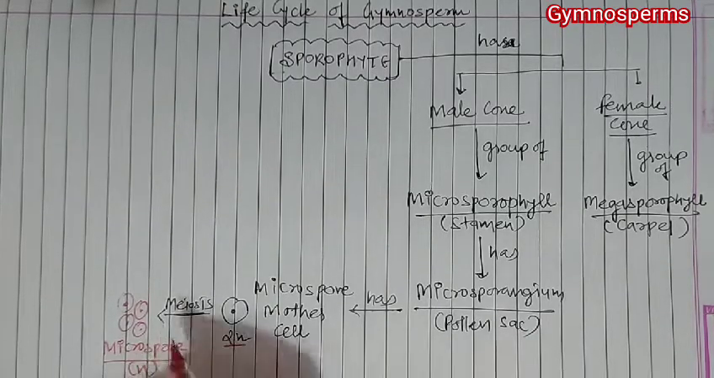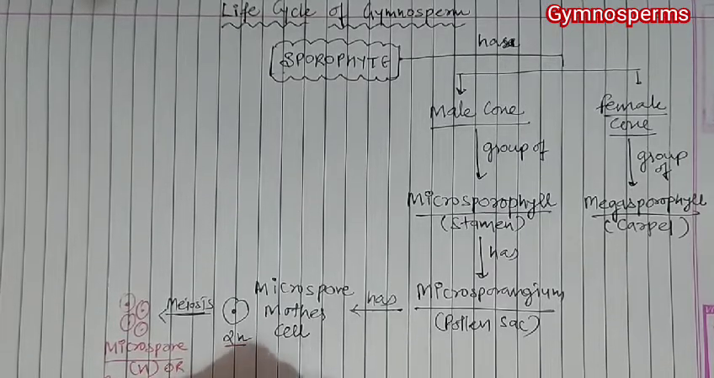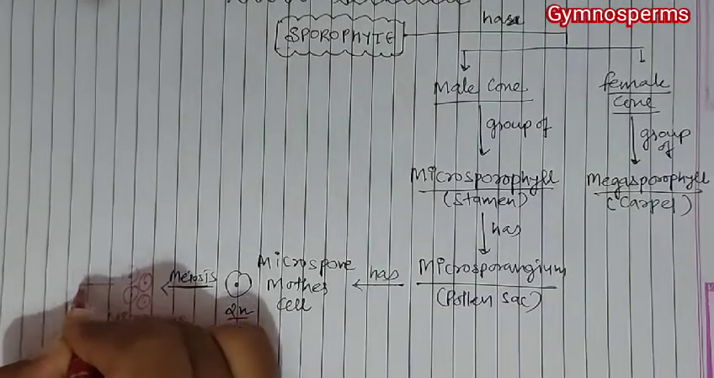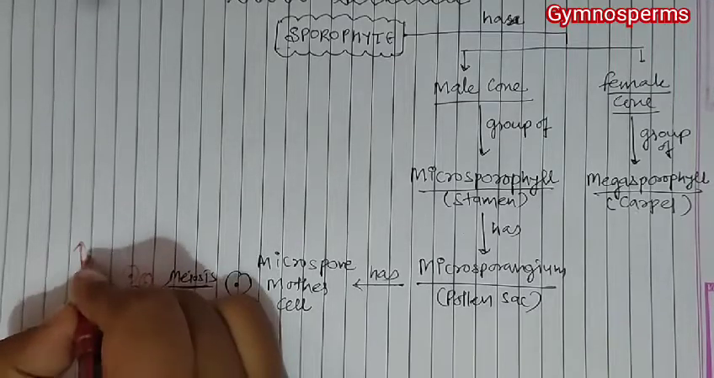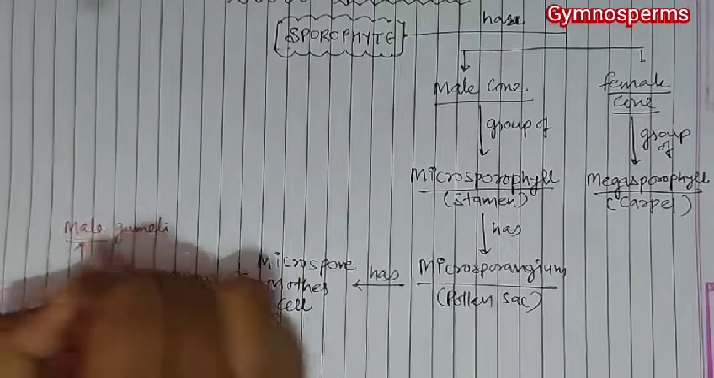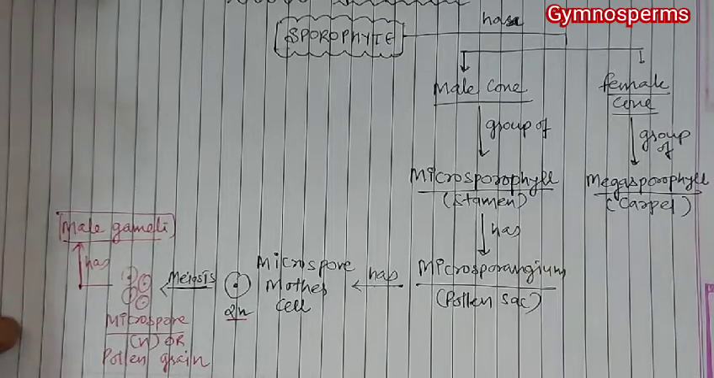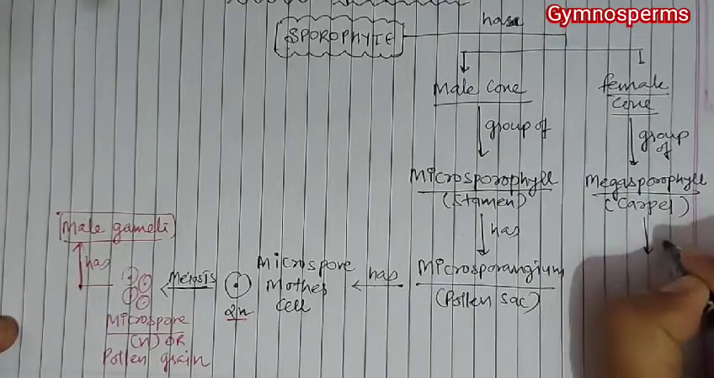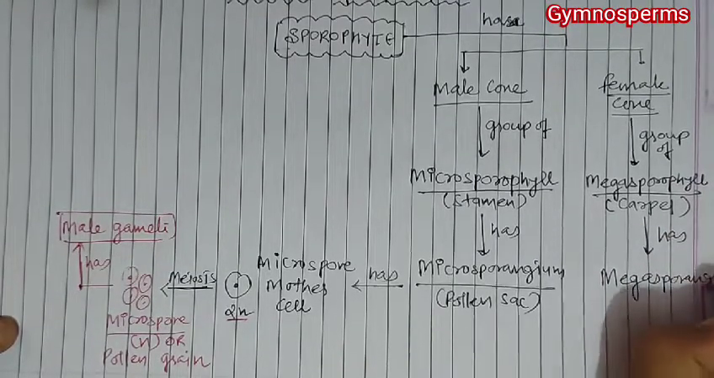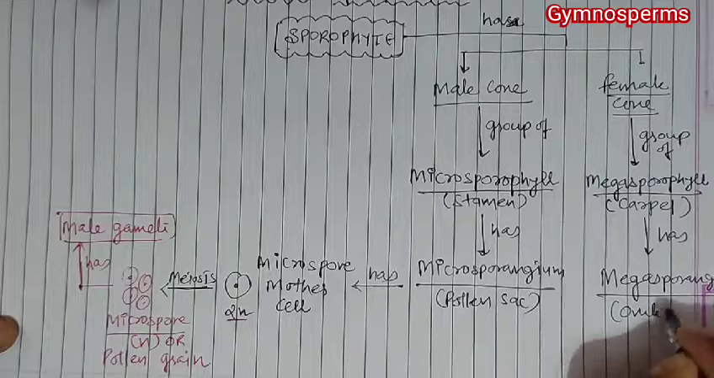This microspore is also termed as pollen grain. So this microspore or pollen grain has male gamete. Now when we talk about the megasporophyll, this megasporophyll has megasporangium, and this megasporangium is nothing but an ovule.